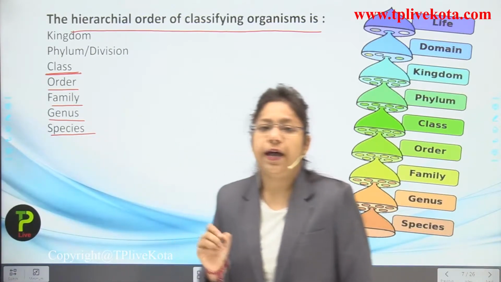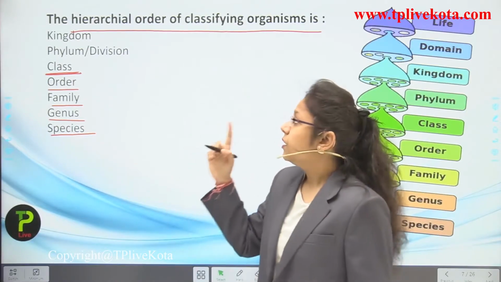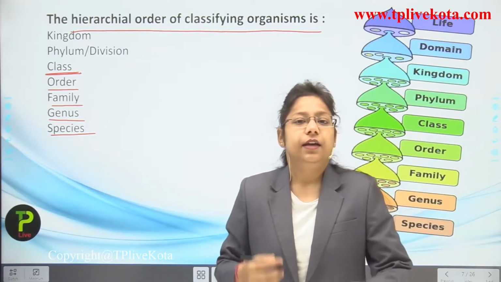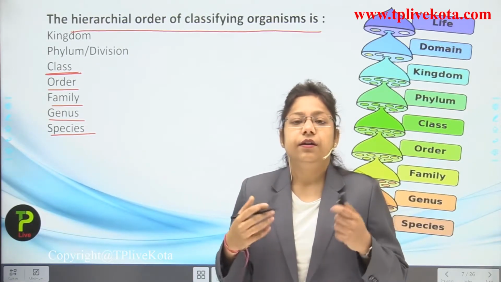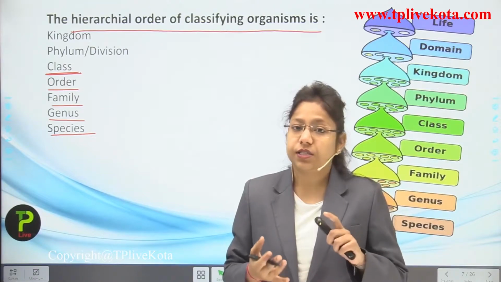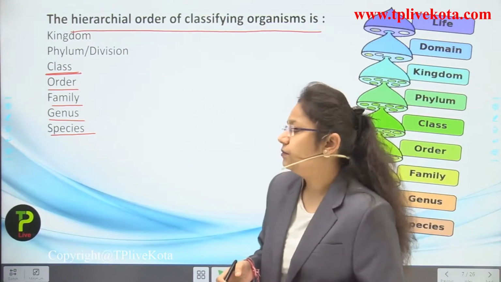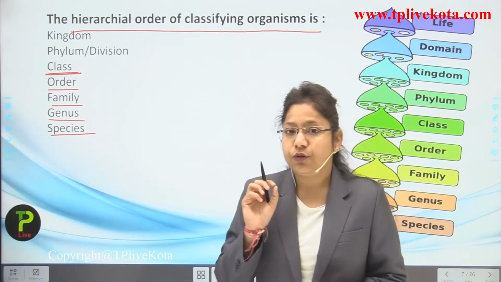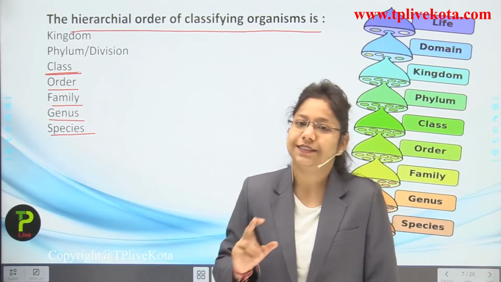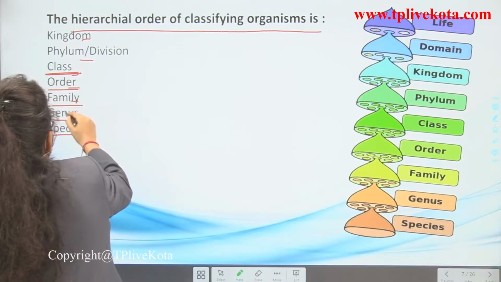So you have to learn in this order only. Kingdom, phylum, class, order, family, genus, species. It is just like a song for you, so please revise it again and again. Within 2 to 3 minutes you will learn the sequence. First is kingdom, then phylum, then class, then order, then family, genus, species. And even if you are not getting it, I will tell you a very small trick to learn this at the end of this lecture. Now let us see what is kingdom, phylum, class, order, family, genus, species, students.